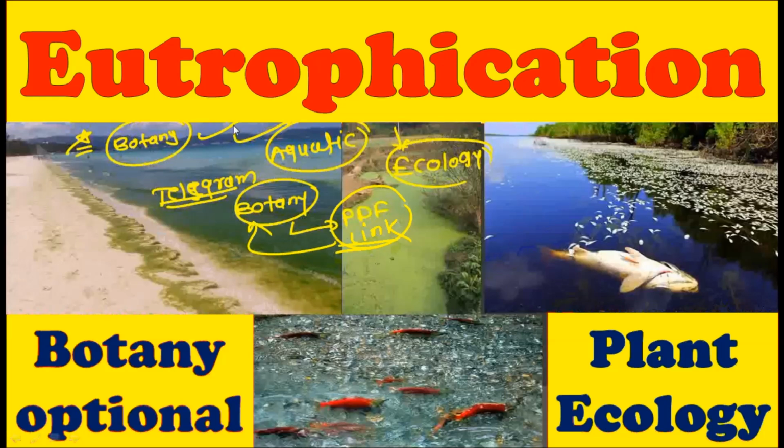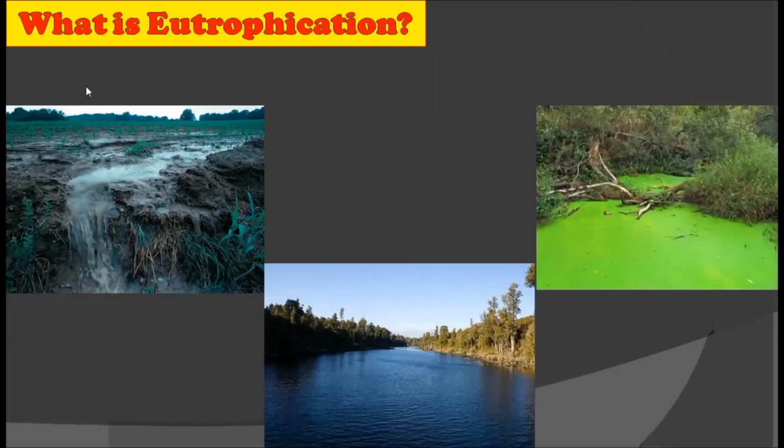Alright, so let's learn about eutrophication. Now first of all, we are going to see what is meant by eutrophication. As you can see on the slide, there are three pictures and all these three pictures show how eutrophication occurs in nature. As you know, when we have a neat and clean ocean or river system, these systems support very good aquatic ecosystems and all the aquatic life forms can flourish in these ecosystems. But what is happening these days?